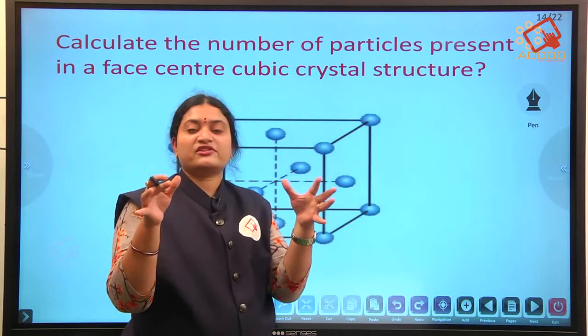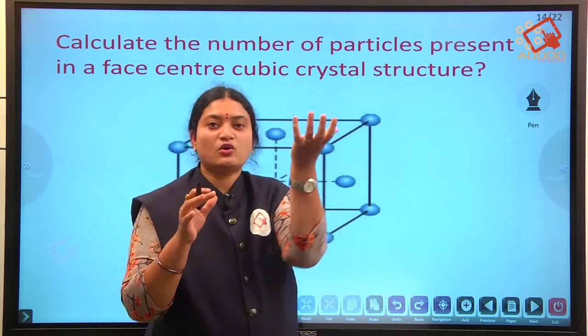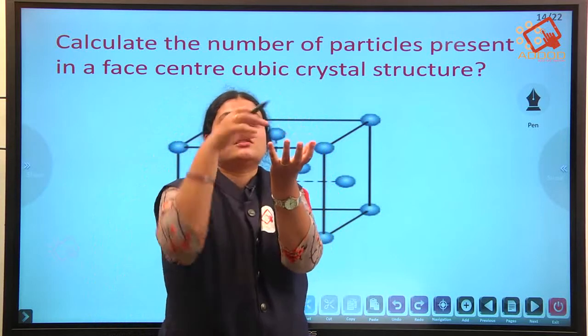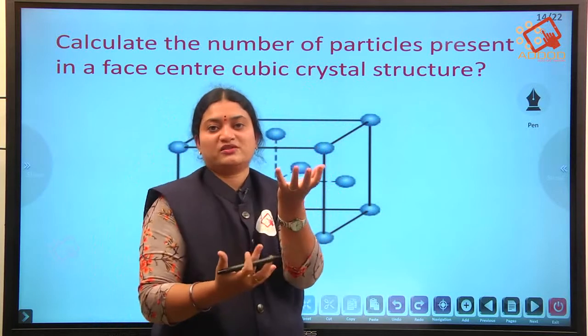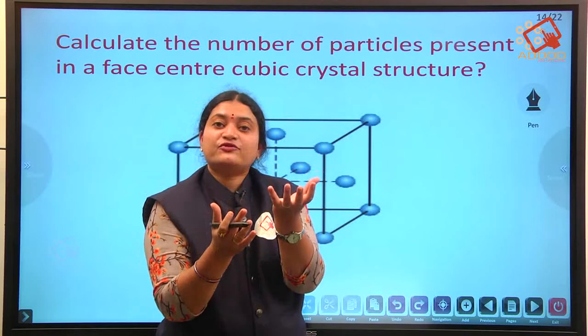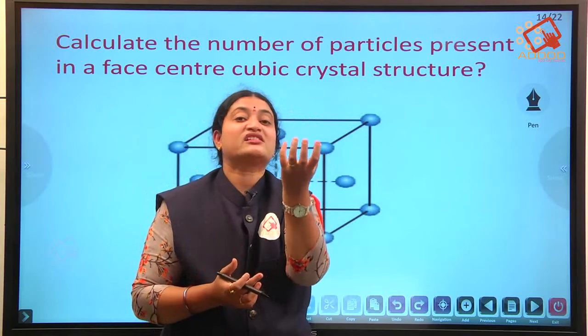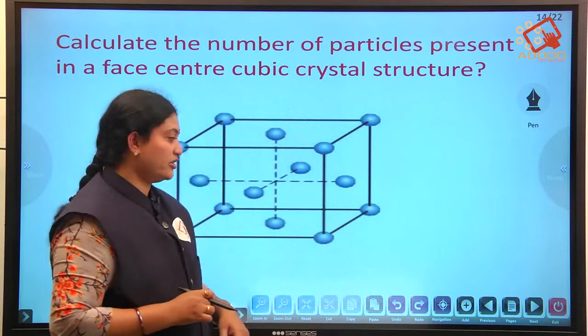Now suppose you have taken a big building, and suppose they have placed a hole there. So above 4 are there, below 4 are there. So the hole is present between the 8 rooms. Therefore the contribution of one particle present at the corner is 1 by 8.